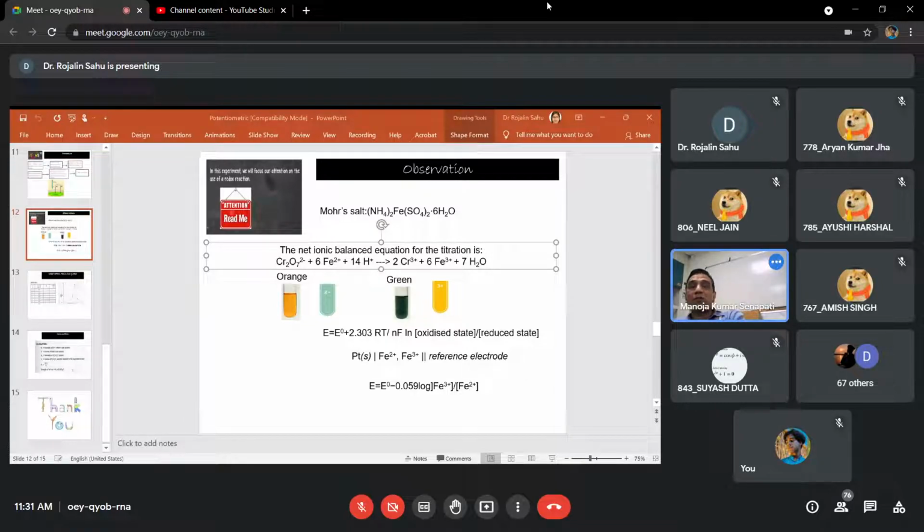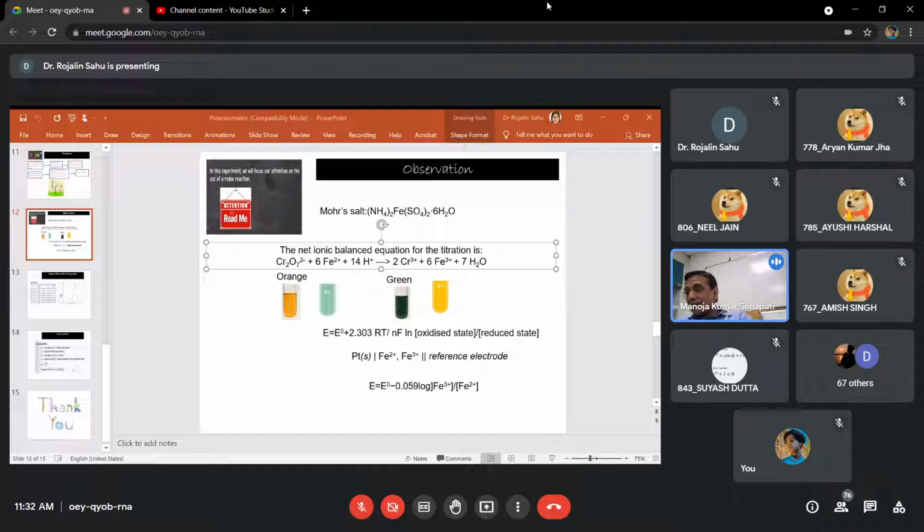That means we have to see at how much volume of potassium dichromate is required to see the maximum change in the EMF of the solution. And we are going to see this by carrying out the titration.